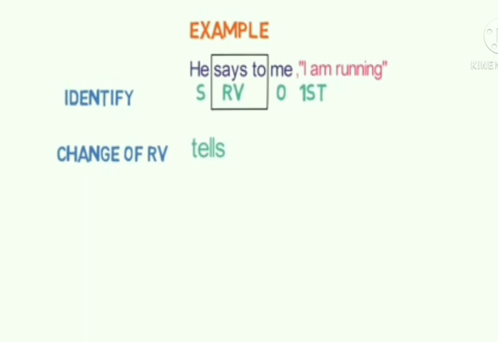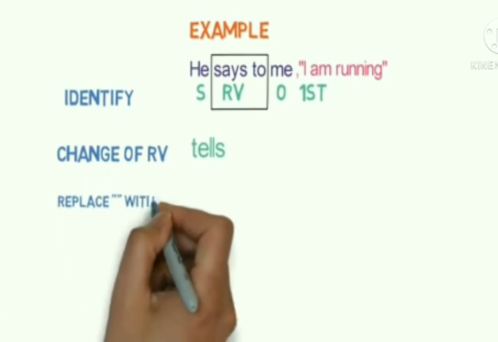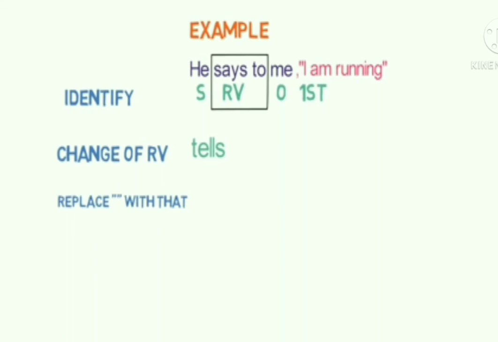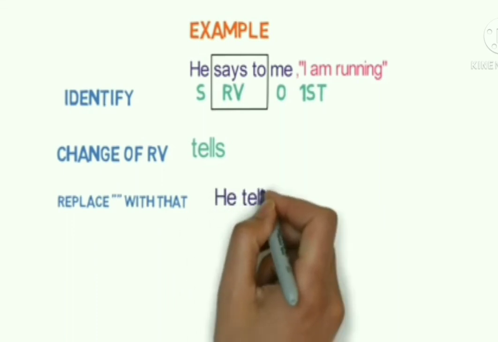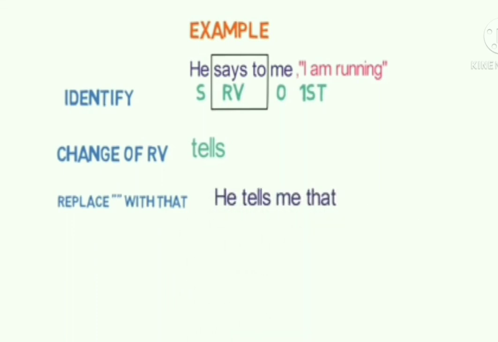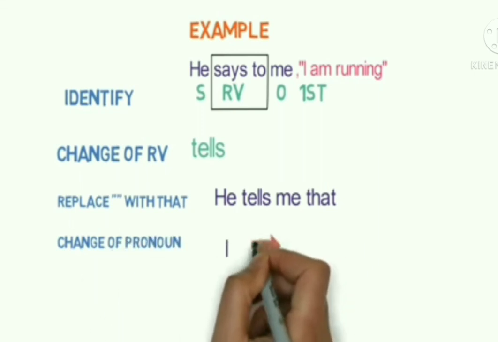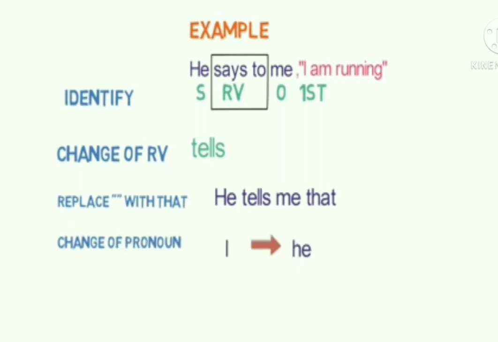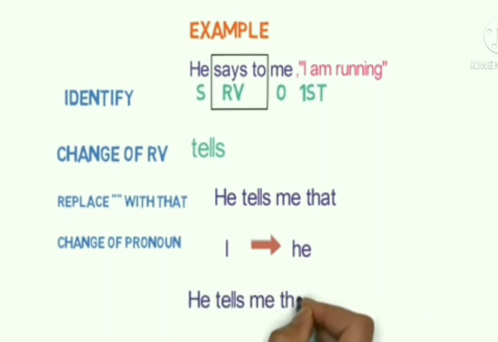Third step is to replace the inverted commas with that. So the sentence will go as he tells me that. Next step is the change of pronoun. Here I will be converted to he. Now fifth and sixth step will be eliminated as the reporting verb is in present tense. So now the final sentence in the indirect speech will go as he tells me that he is running. So I hope now the conversion is clear. We'll understand the topic further in the second part.